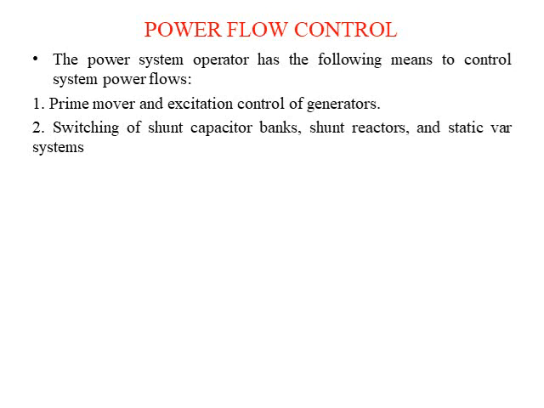Ultimately we can change the power. So the first method is by controlling the excitation of generator, and the second method is by connecting capacitors in shunt, that is in parallel, shunt reactors, and static var systems, that is nothing but STATCOM, D-STATCOM, etc.